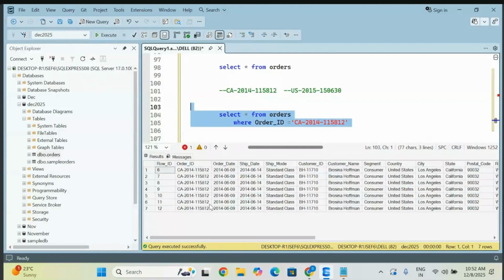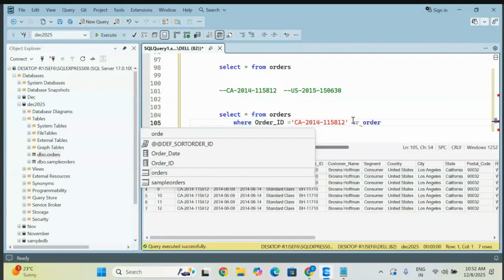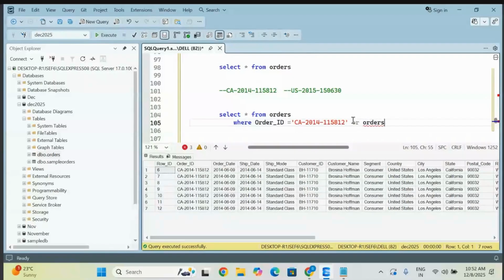Yes. If you want to check one more, you can give the same order ID is equal to, so let me copy this one and paste here.